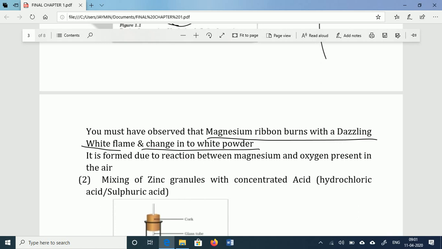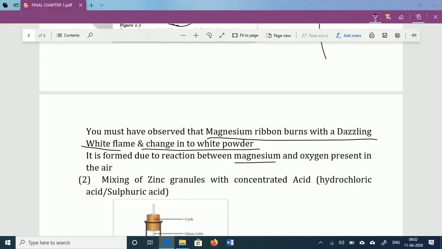So we can say that magnesium reacts with the oxygen in the environment when the burning process occurs. Burning is one type of oxidation process that we will study later on. When burning occurs, the chemical reacts with the oxygen in the environment and produces an oxide compound. So here also the magnesium reacts with oxygen and produces magnesium oxide.